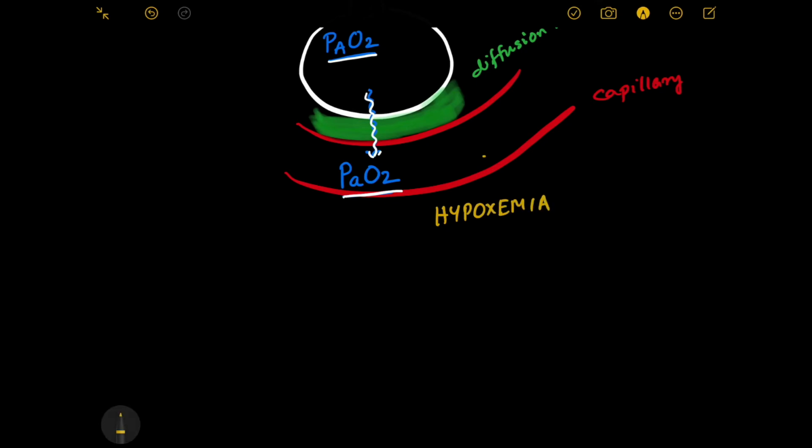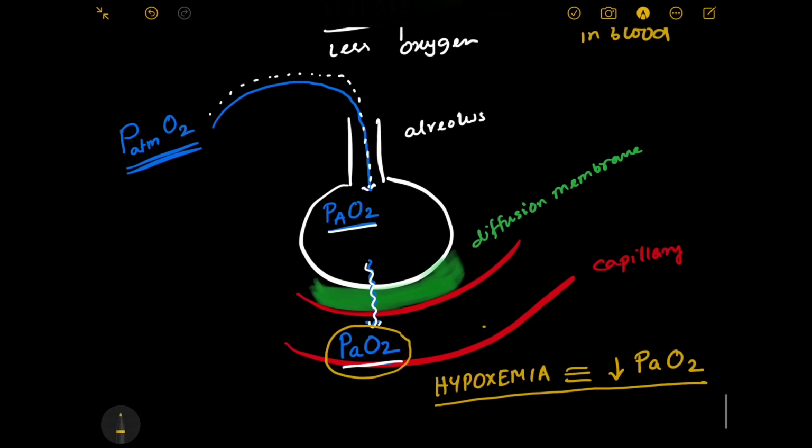Hypoxemia is equivalent to decreased PaO2. If the oxygen present in blood decreases, the partial pressure of oxygen in blood will decrease. So partial pressure of oxygen in blood is represented by P small aO2. So essentially hypoxemia can be reflected by decreased PaO2. So this is an important statement, right? Now in what situations will the PaO2 decrease? Let us see.